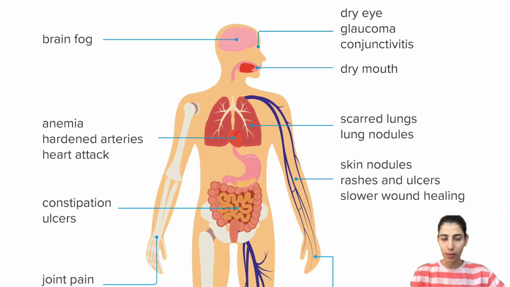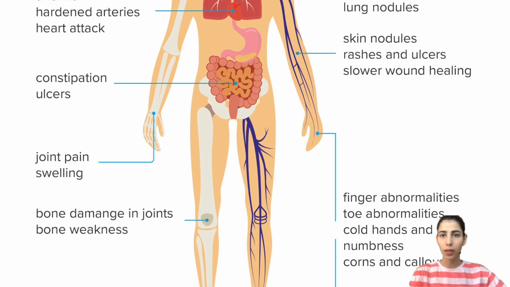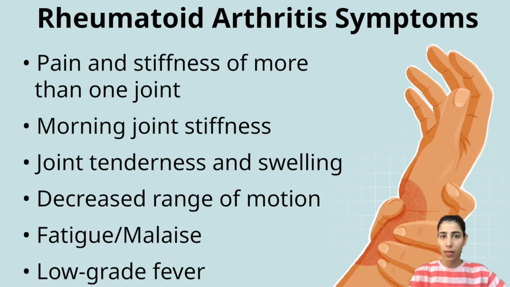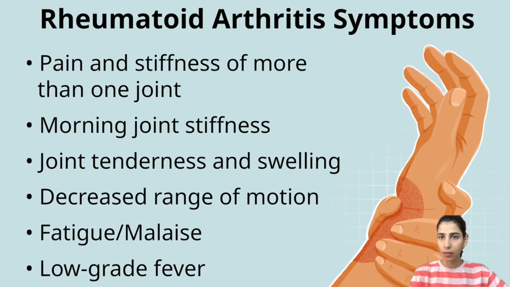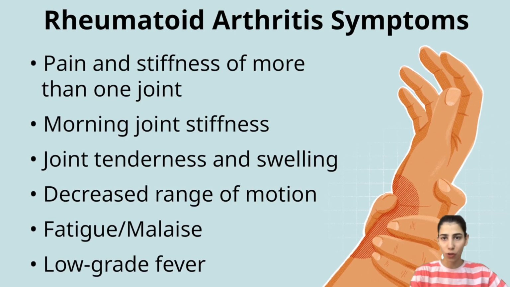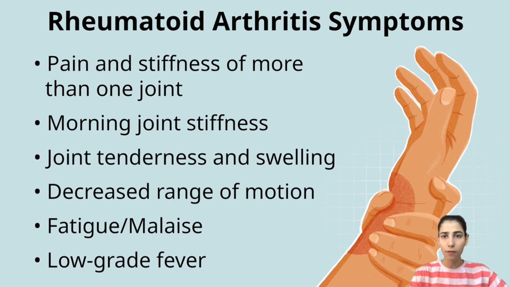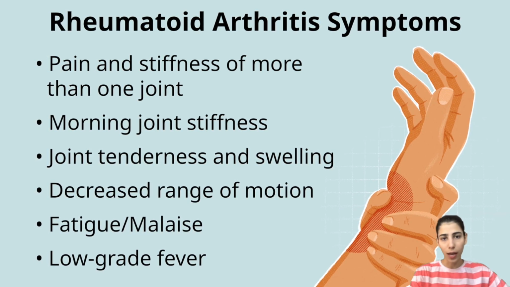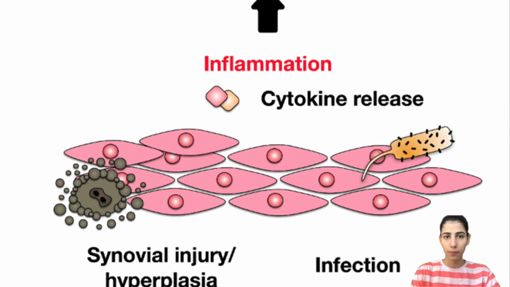lungs, and blood vessels. Rheumatoid arthritis symptoms vary among individuals, but commonly include joint pain, stiffness, and swelling. The joints most often affected are those in the hands, wrists, feet, and knees. Morning stiffness lasting for hours is a hallmark feature. Apart from joint-related issues, systemic symptoms such as fatigue, fever, and weight loss can also occur. In severe cases, joint deformity and disability may result.